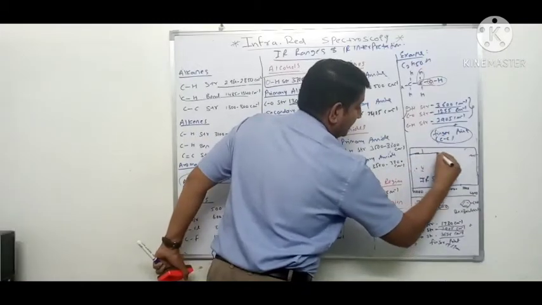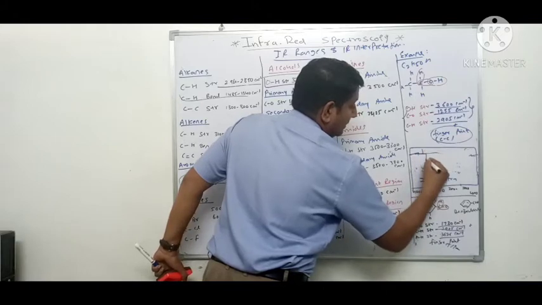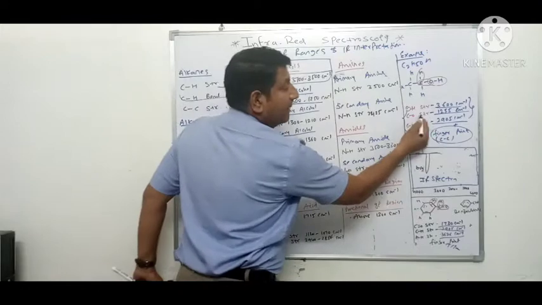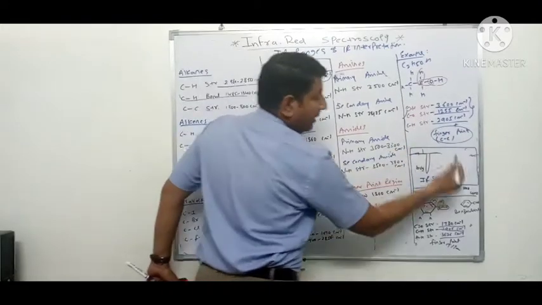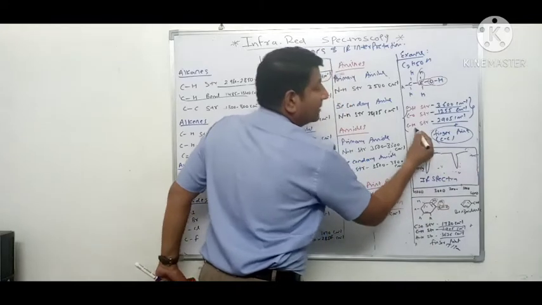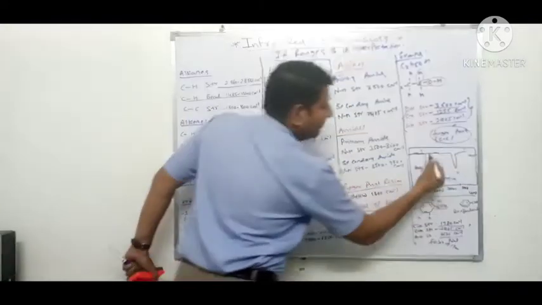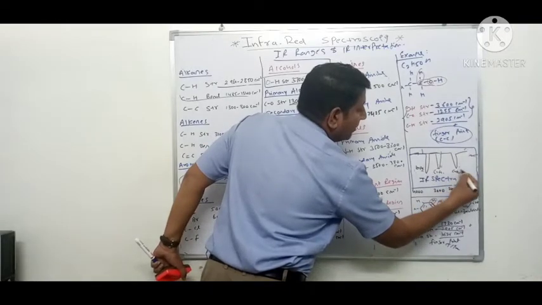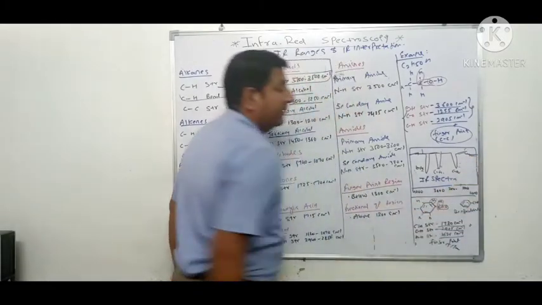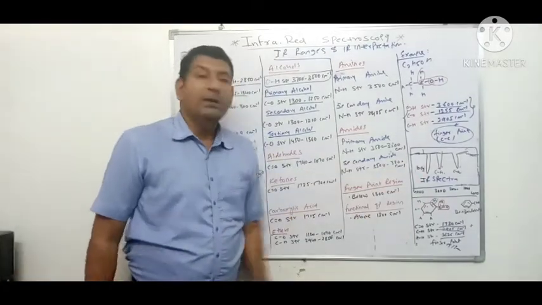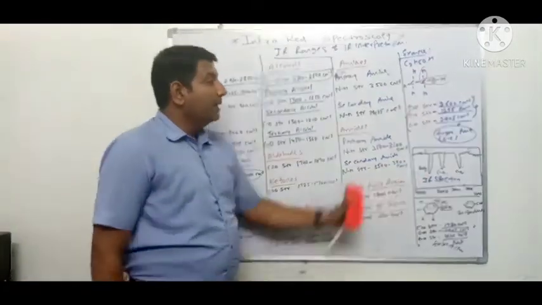So at 3600, this peak will be peak of OH, and carbon oxygen stretching at 1255 peak. Then carbon hydrogen stretching at 2905. This is carbon hydrogen, this is carbon oxygen, and a fingerprint region below 1300 centimeter inverse. So this will be the IR spectrum of ethanol.